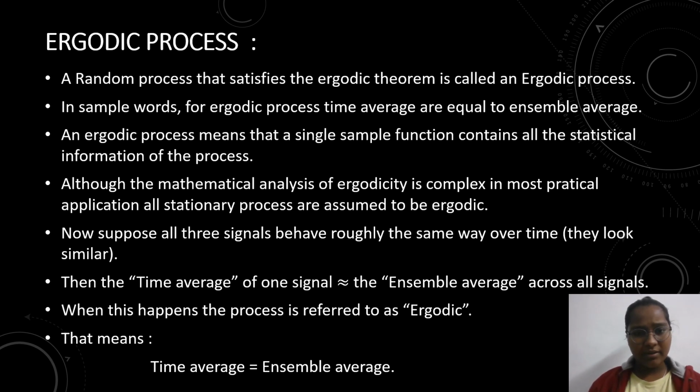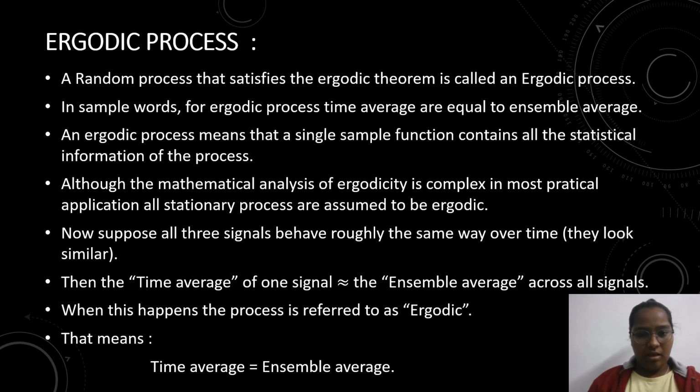In simple words, for an ergodic process, time average is equal to ensemble average. Next, an ergodic process means that a single sample function contains all statistical information of the process. Here, see what ergodic means: in a single sample function, we contain all statistical information of the process.